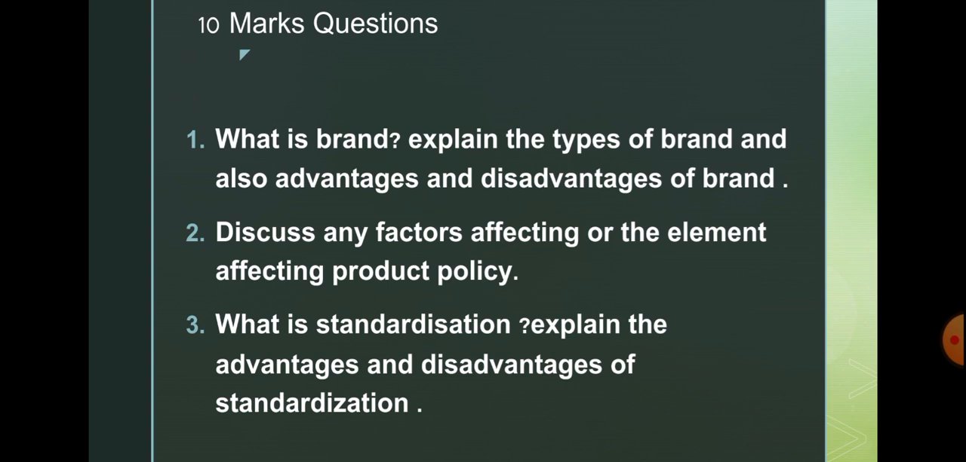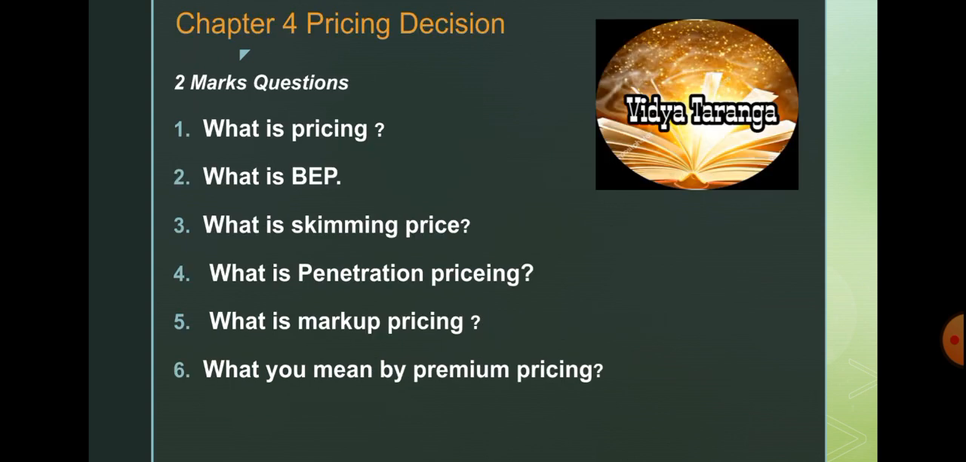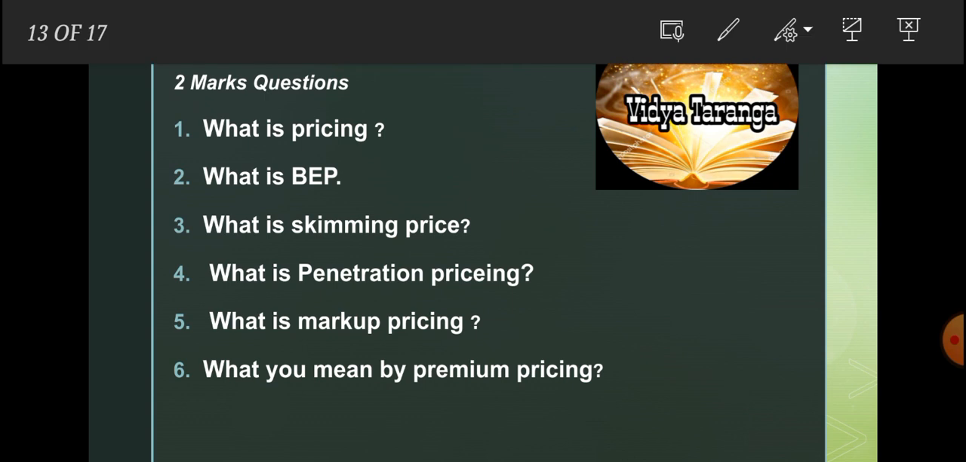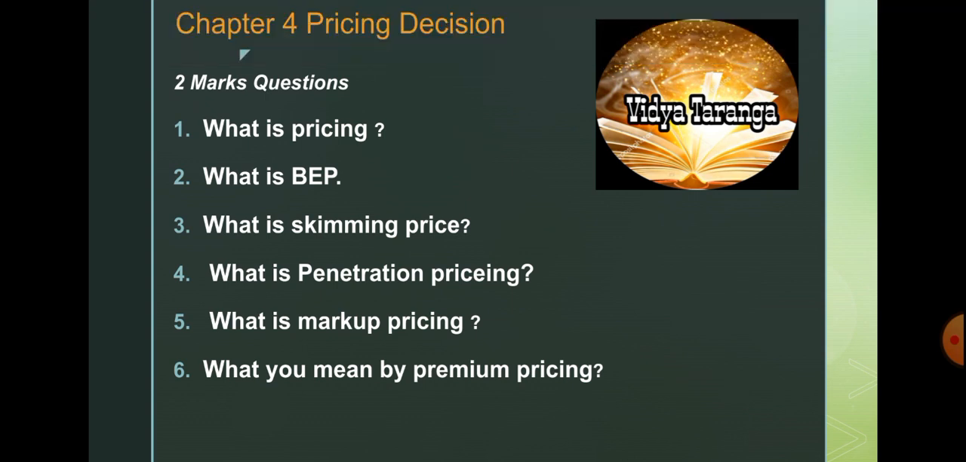And the next one, 10 mark questions in the third chapter. What is brand? Explain the types of brand and also the advantages and disadvantages of brand. This is the most important repeated question. And discuss any factors or elements affecting the product policy. This is also an important one. And what is standardization? Explain the advantages and disadvantages of standardization. So these 3 questions are the chapter third questions. Then chapter number 4, pricing decision.